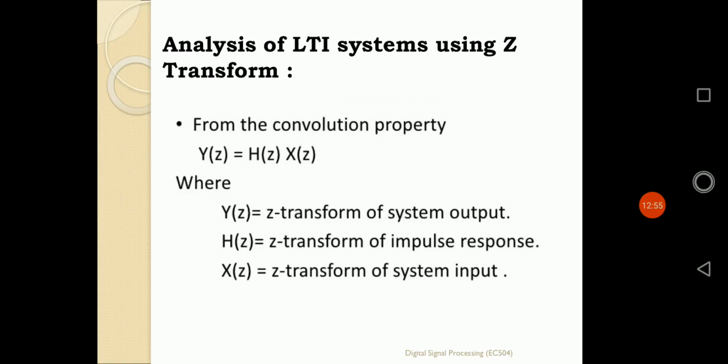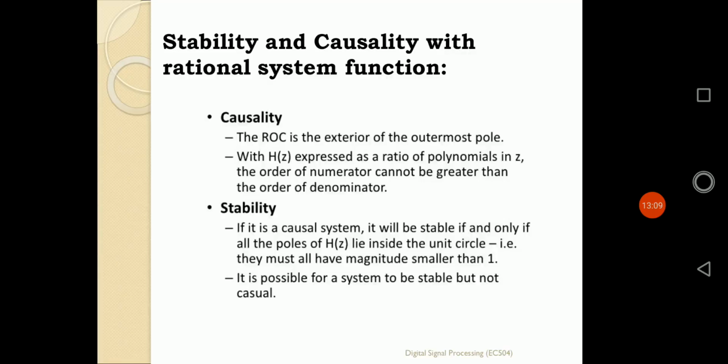What is H of z defined by? H of z is nothing but Y of z by X of z. That means Y of z will be a polynomial of z in the numerator, X of z will be a polynomial of z in the denominator. Certainly there will be a rational type of function. So we have to define stability and causality by using the same logic with that rational system function.